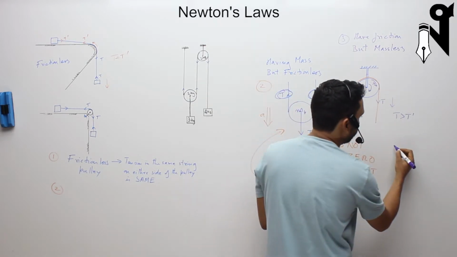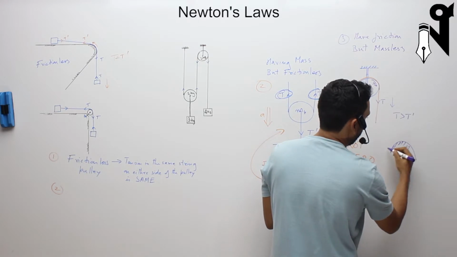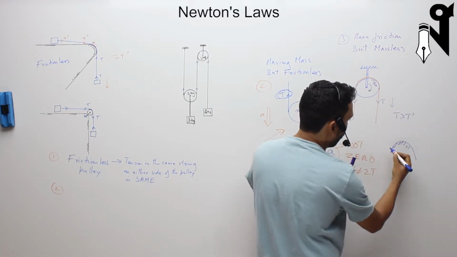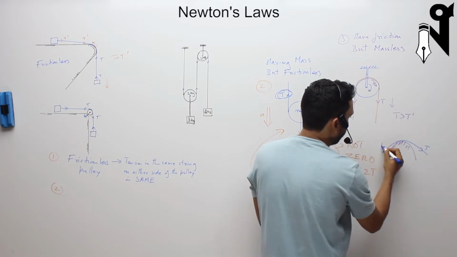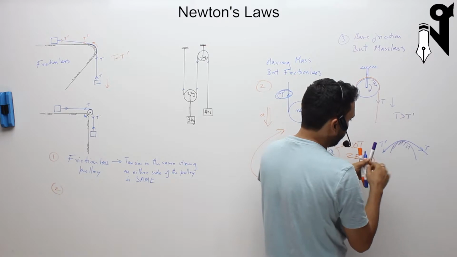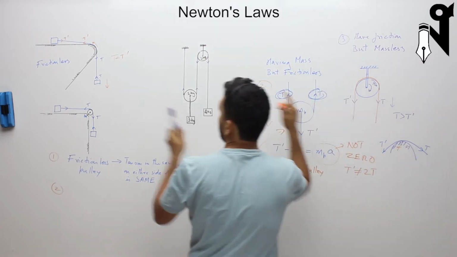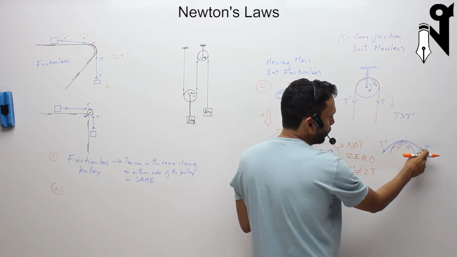So if you have a fixed surface and you have a rope going over it, with tension on both sides, then if there is friction as explained over there, this tension would be less than that tension.